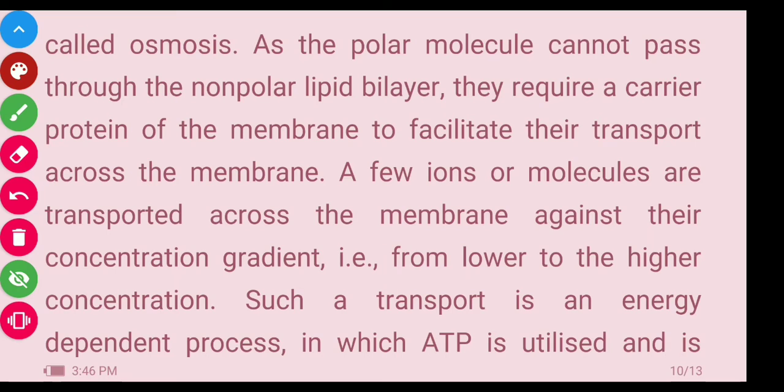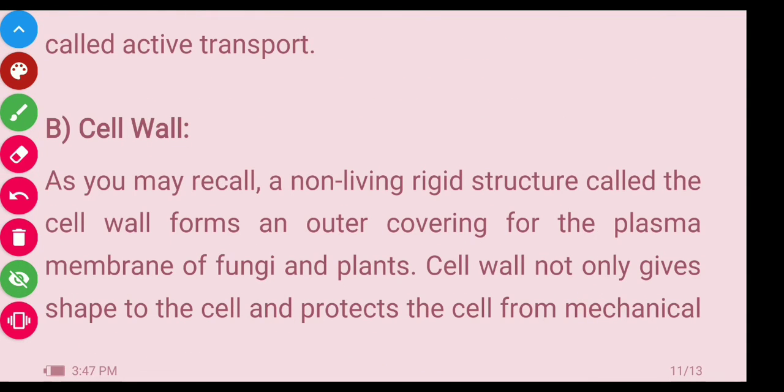Means a few ions or molecules are transported across the membrane against their concentration gradient, that is from lower to higher concentration. Against this gradient, some ions can move by using an energy dependent process, in which ATP is utilized. This procedure is called active transport. In this movement, the molecules cannot pass through the membrane without any energy. They require ATP or energy. That's why they use energy like ATP, and this type of transport is called active transport.